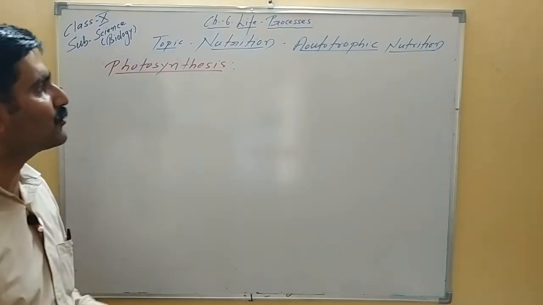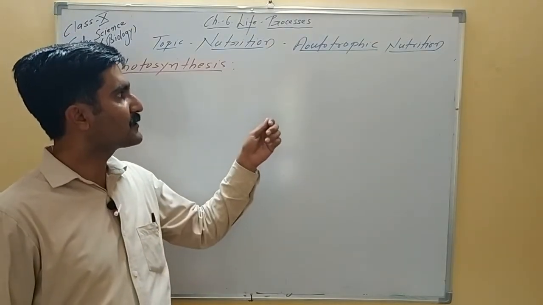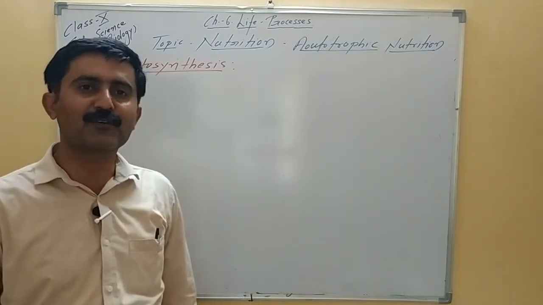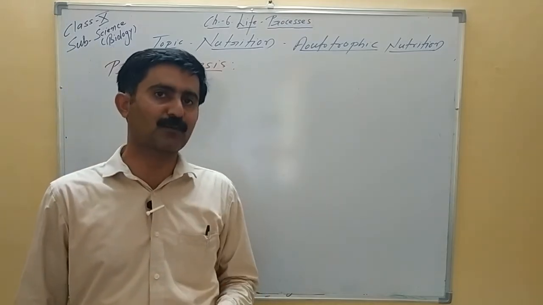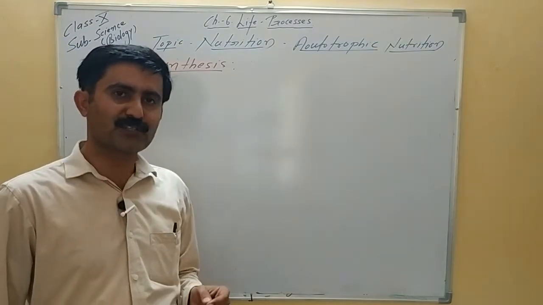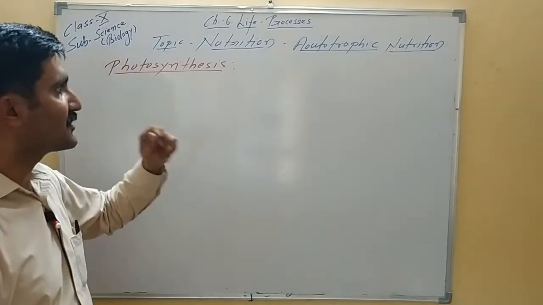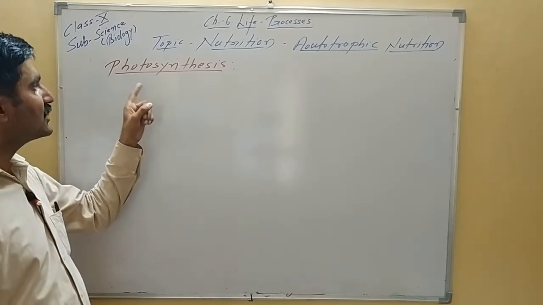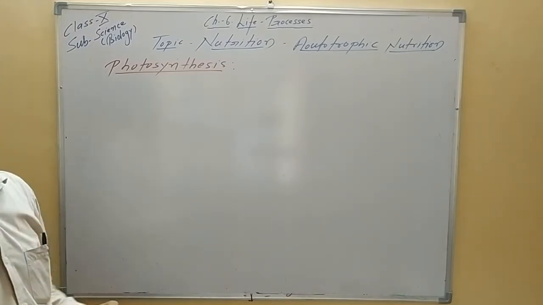So example we took of autotrophic organisms were plants. All the plants are autotrophic. Besides that, some prokaryotes like cyanobacteria and some protists are also autotrophic. So if we look into the autotrophic mode of nutrition, the best example is seen in plants, right? And all of you know that plants prepare their own food using the process of photosynthesis. So let's today learn about some basics of photosynthesis.